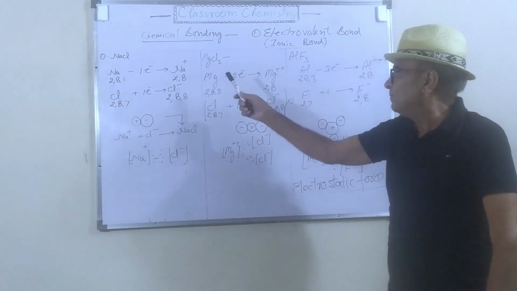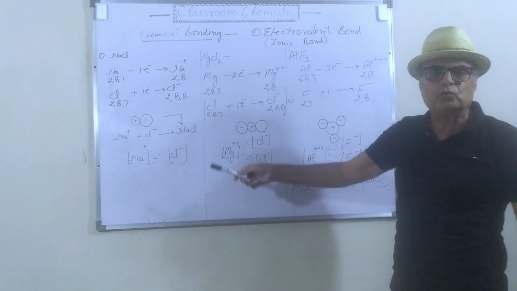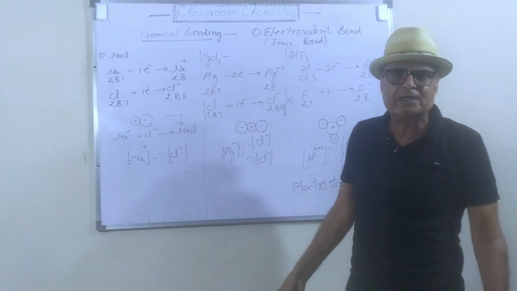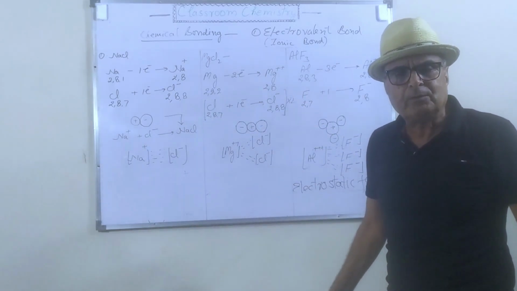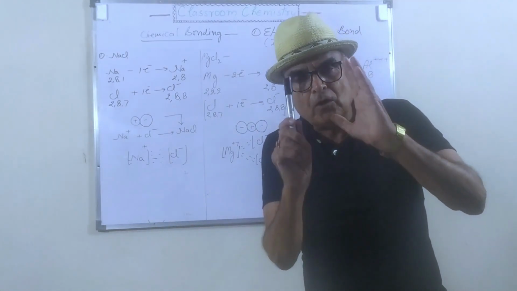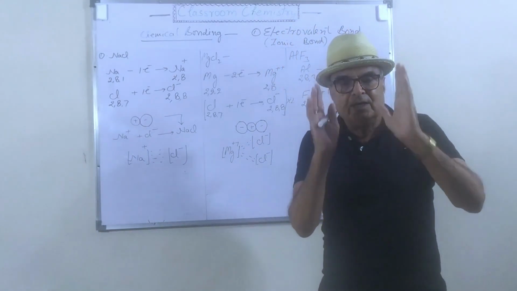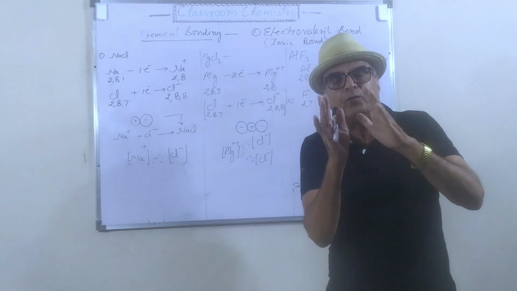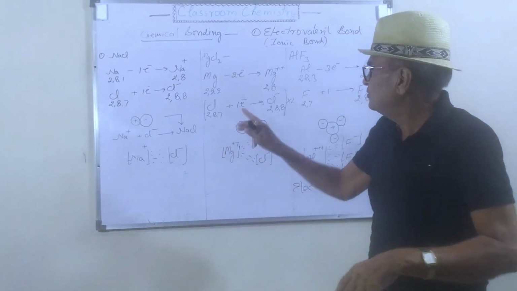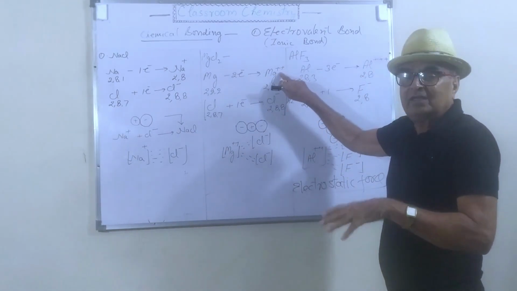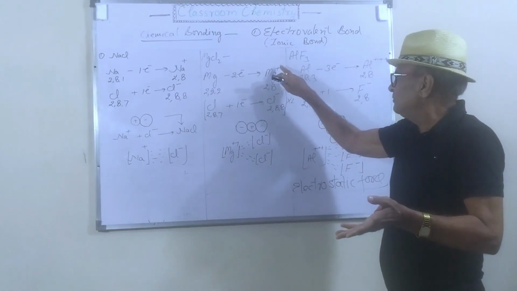Magnesium chloride: the atomic number of magnesium is 12, so 2, 8, 2 is its electronic configuration. It will lose 2 electrons to form the magnesium double positive ion. These positive or negative charges are called the ionic valency or the electrovalency of the ion. So the electrovalency of magnesium is 2.